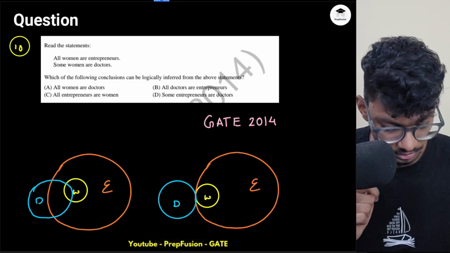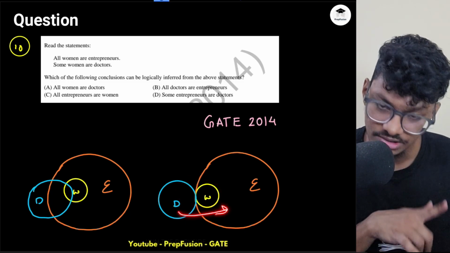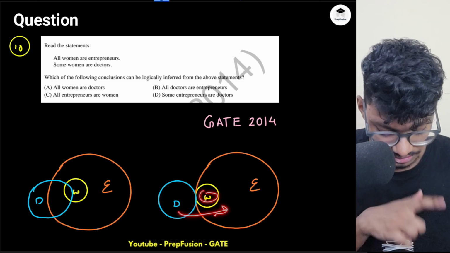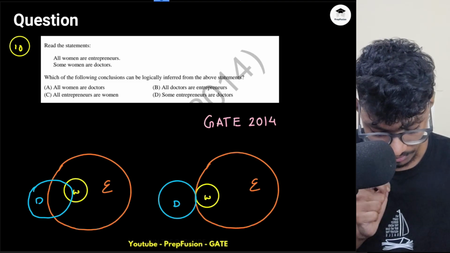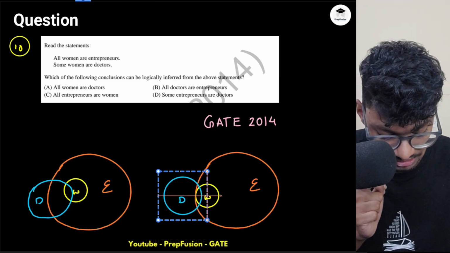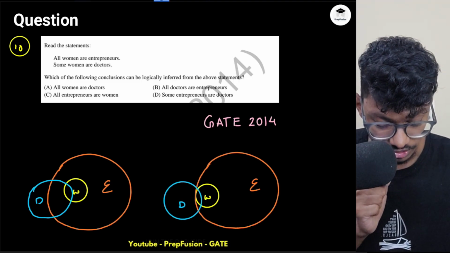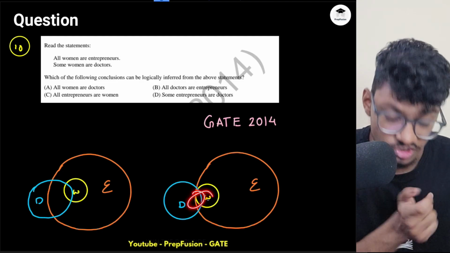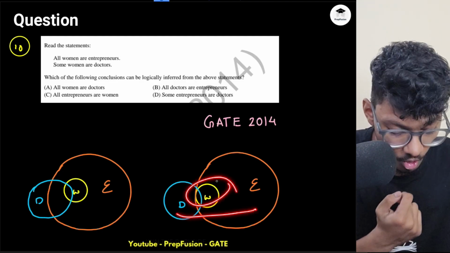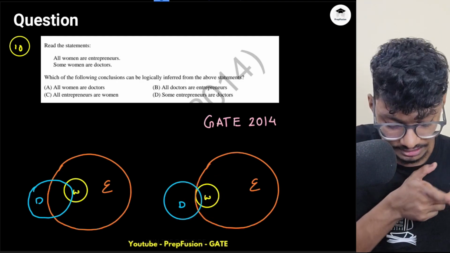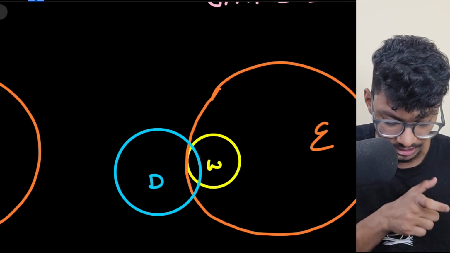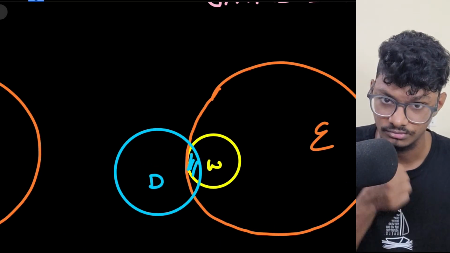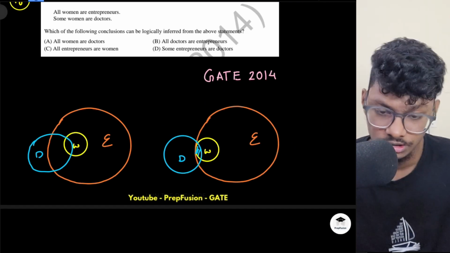Even though there is no common region drawn between entrepreneur and doctor, there has to be some common region between entrepreneur and doctor. Between doctor and woman there is a common region, and all women are entrepreneurs, so indirectly I got the relationship between the doctor and entrepreneur. So this region is fixed. This is confirmed. So this is the imaginary case.